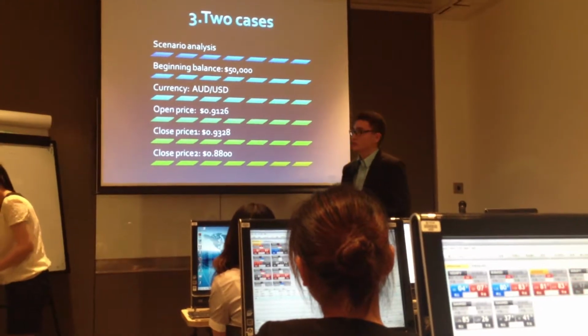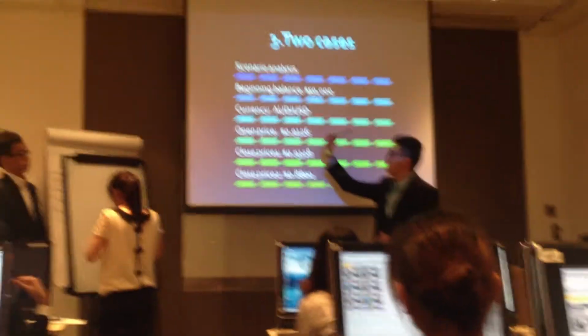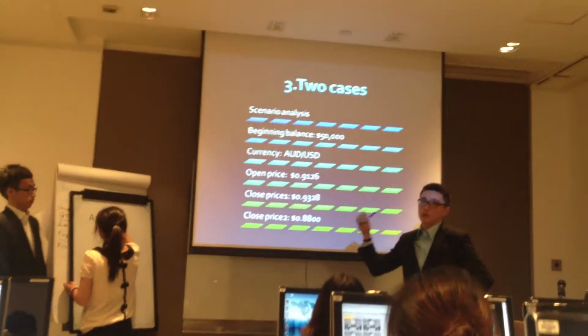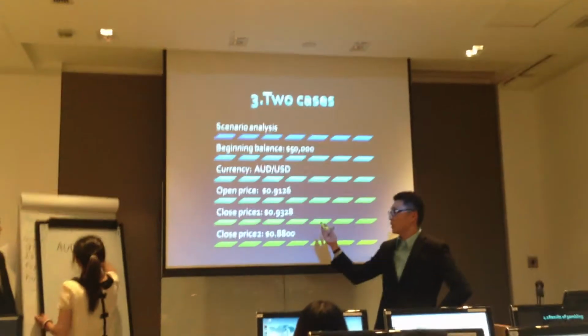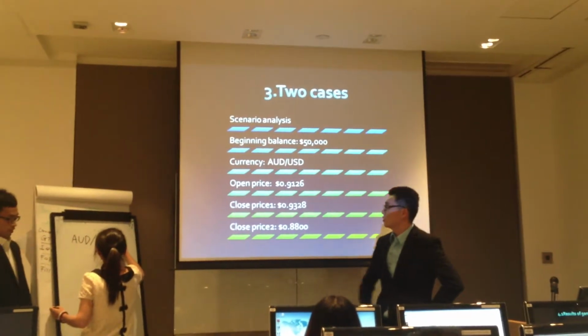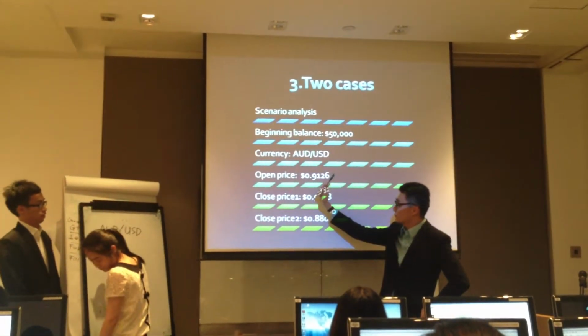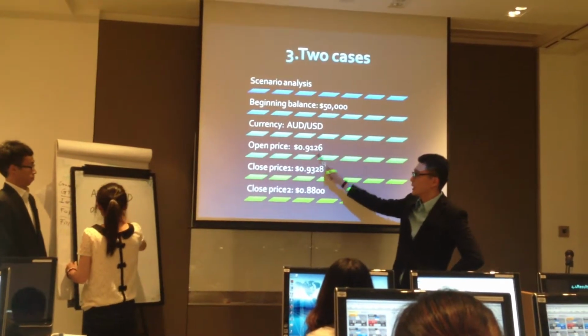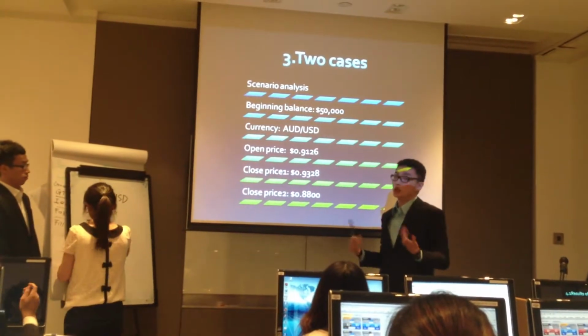Experience by using investing-driven ideas. So we, like my partner just said, our idea is to weaken the Australian dollar and think the US dollar will be going up. So our opening price is 0.9126 and we short sell it.